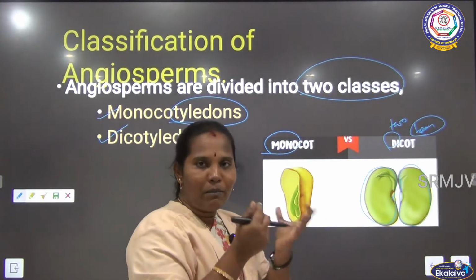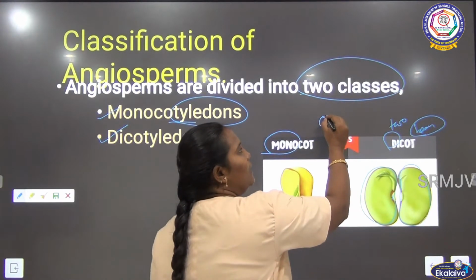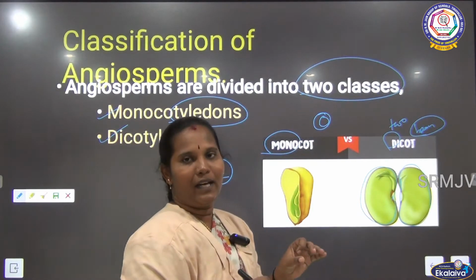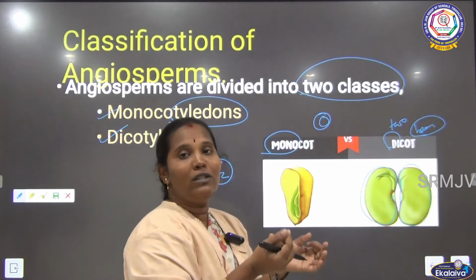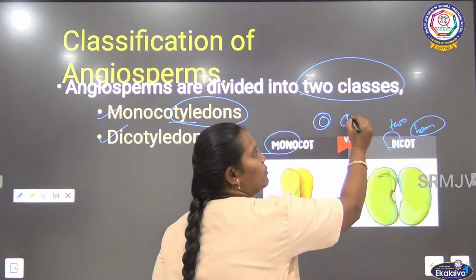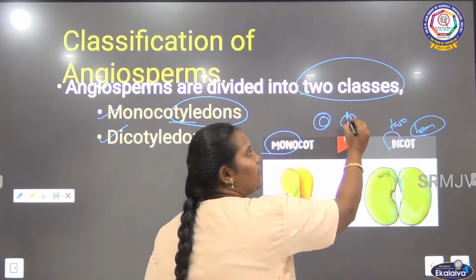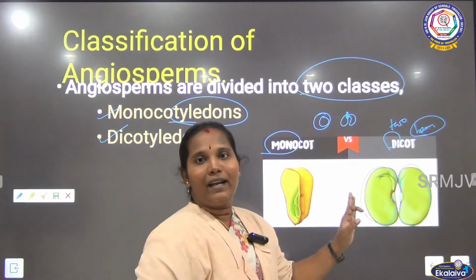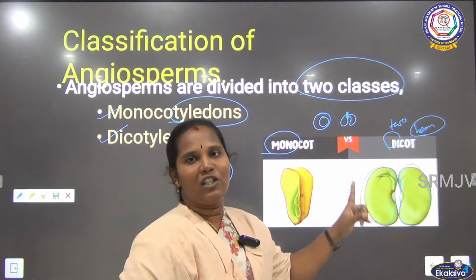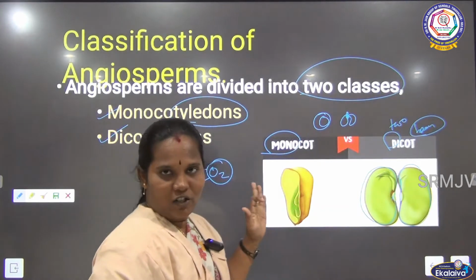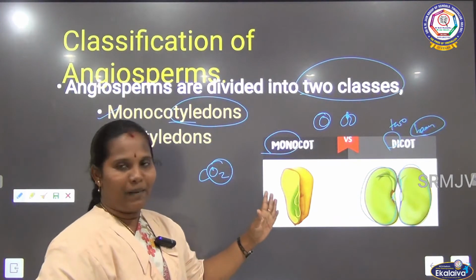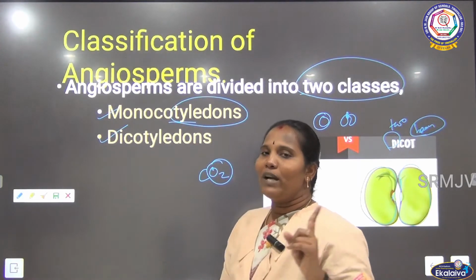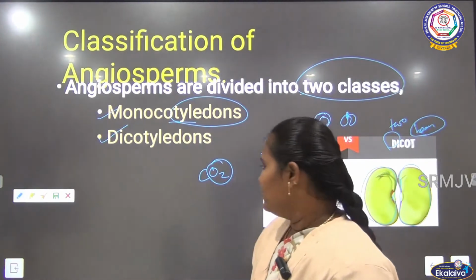Why? If you remove the mango sheet from the coat, after that we can soak this in water, and a few minutes afterwards we can separate it into two parts. The sheets can be separated into two parts. Inside it has the germinating part. So if we can divide the sheets into two, that is called dicotyledons. If it is not divided into two, the type of plant is monocotyledon. So angiosperms are divided into two: one is monocot, another one is dicot.